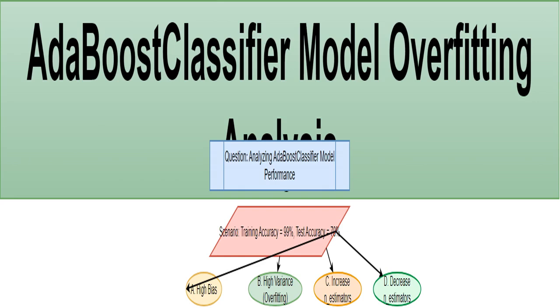I analyze the situation where AdaBoostClassifier, a powerful machine learning model, shows a huge difference between its training accuracy, 99%, and its testing accuracy, 70%. This is a classic sign of overfitting. The model is too closely tied to the training data and doesn't generalize well to new, unseen data. We'll figure out why this is happening and how to fix it.